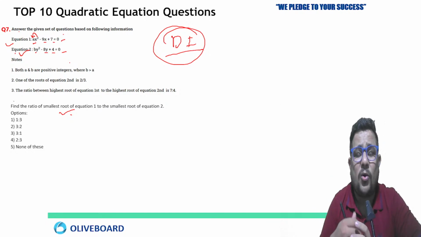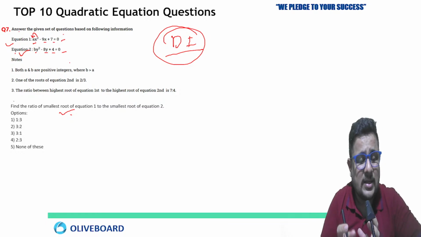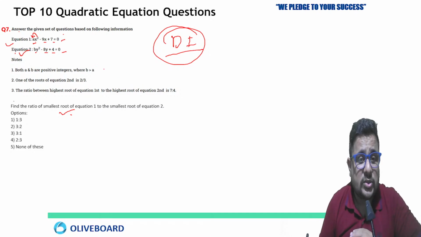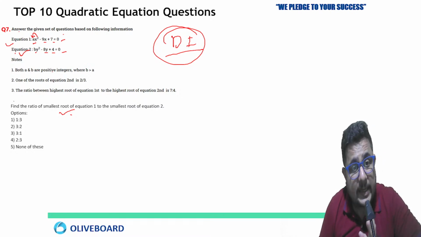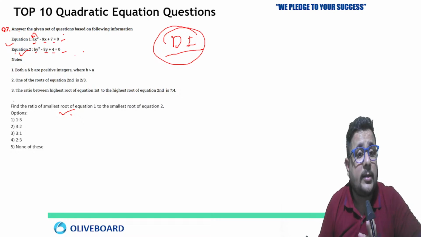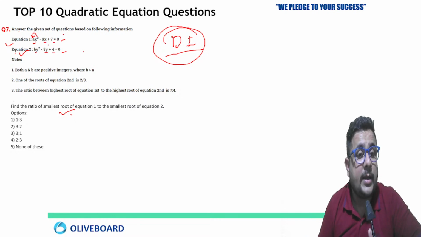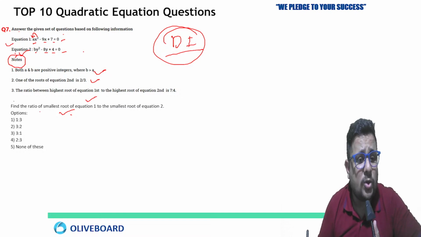This same kind of question or data, they will just make some changes. But if your approach is correct, you are able to solve the question. You can easily solve these kinds of questions. What I'm trying to say is, if your approach is correct, you should not get nervous in the exam thinking, what is this, I have never seen this kind of question. This is not rocket science. It's all about they have added something extra and you have to use this data, notes carefully, these points, and solve the question based on what they are asking.